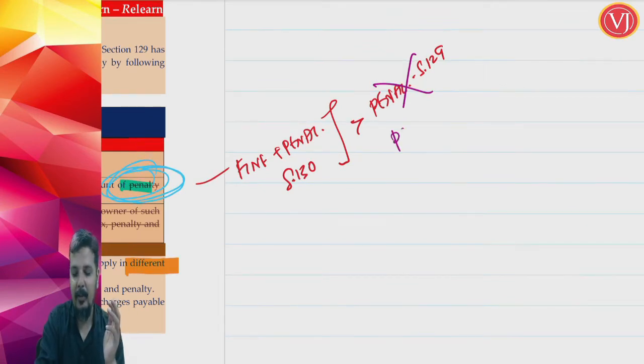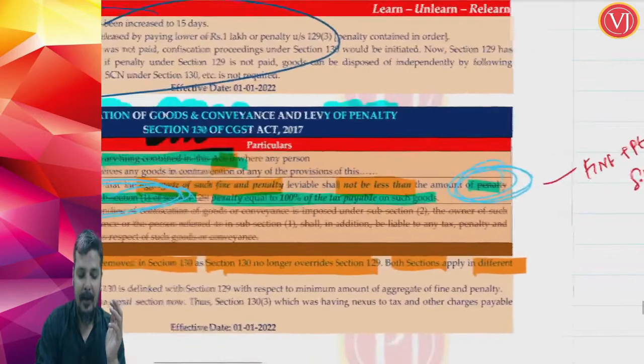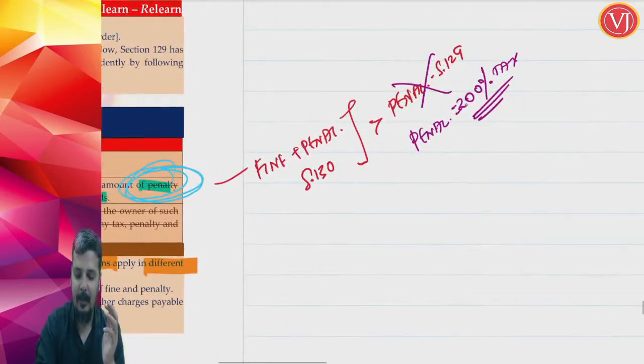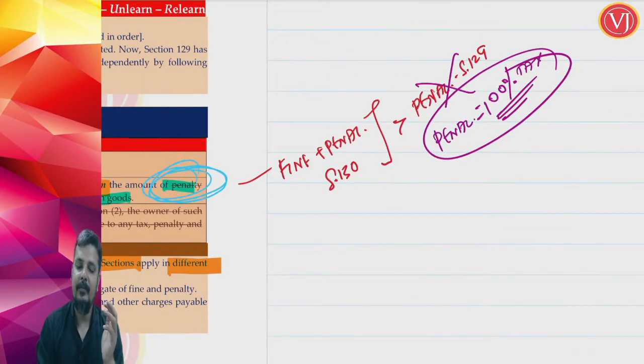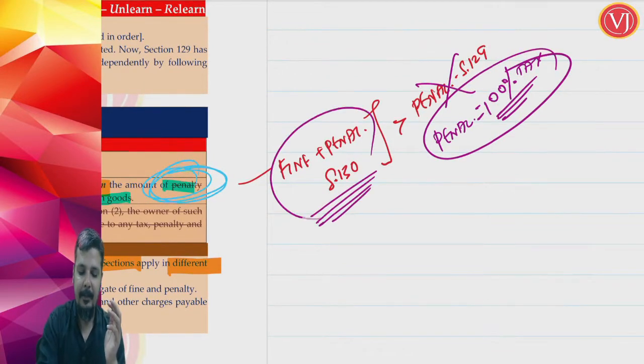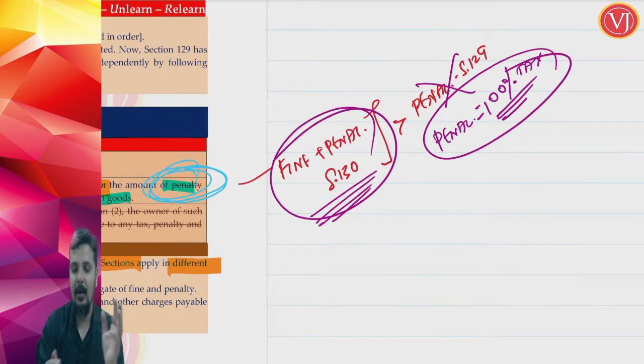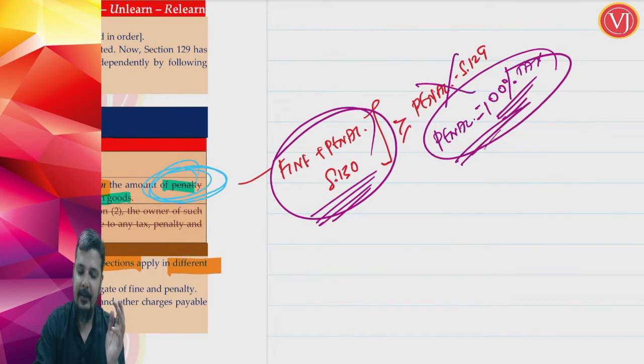Now it says that it should be at minimum more than the penalty which is equal to 100% of tax. So the aggregate of fine and penalty as per section 130, the total of that amount, should be more than or equal to the penalty which is 100% of tax payable on such goods.